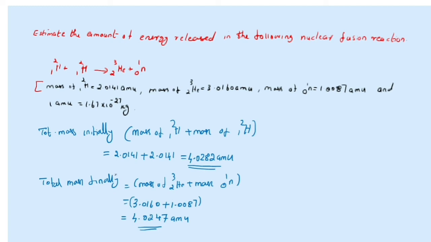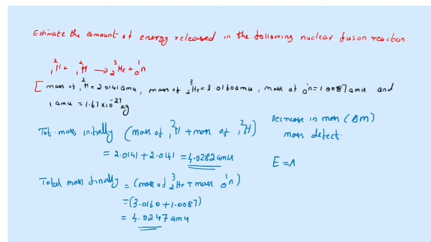Now you can see from the calculation, the final mass is less than the initial mass. That means there is a decrease in the mass after the reaction, and we represent it as delta M, which is called the mass defect. According to Einstein's mass energy relationship, this change in mass is converted into energy. So what is the energy released in this process?